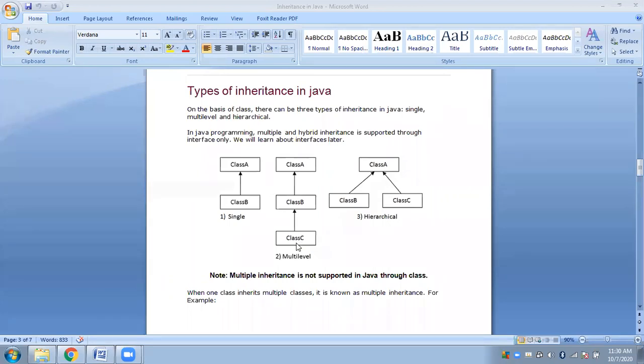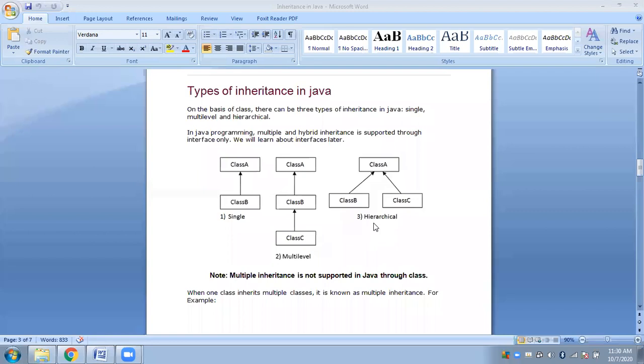So that is what multi-level is. Here inheritance is done in multiple levels. Although I have shown you two-level inheritance, you can have multiple levels: 3 levels, 4 levels, it depends. You can have any number of levels in multi-level inheritance. So this one is single because it is one time, and this is multiple times, so it is multi-level.